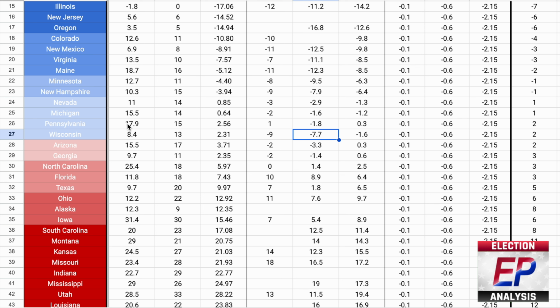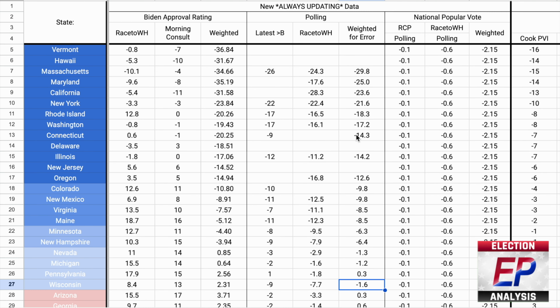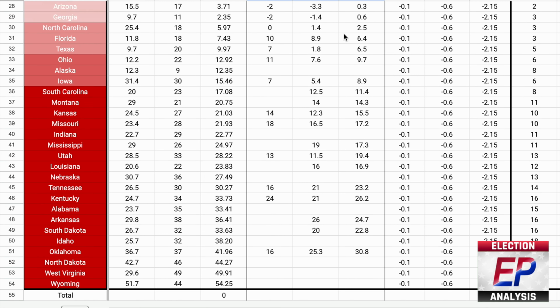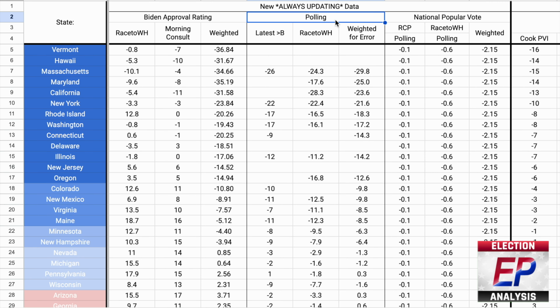Now, you'd be a fool to believe that Wisconsin, which voted for Trump by 0.7% in 2016 and then Biden by 0.6% in 2020, would vote that much in favor of Democrats. And so the weighted average is actually Biden plus 1.6, which accounts for polling error and the 2020 presidential margin, which, as far as I'm concerned, is the most comprehensive poll of public opinion that you're ever going to get in a state. That being said, the more polling data that we get from reputable organizations and companies, the more weight I will start to give the polls themselves.